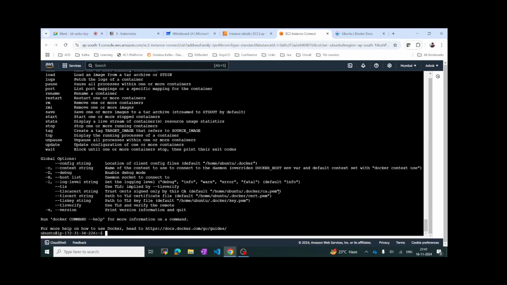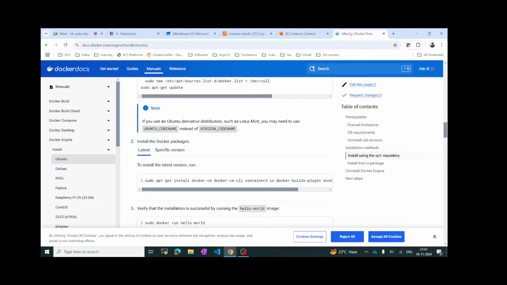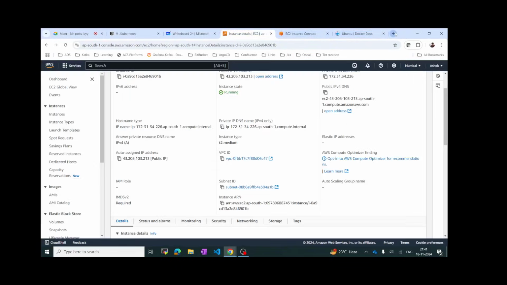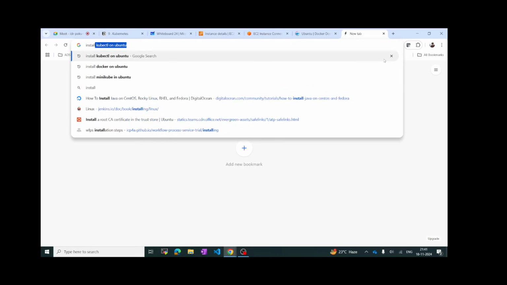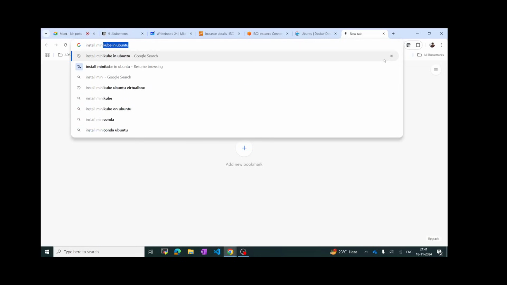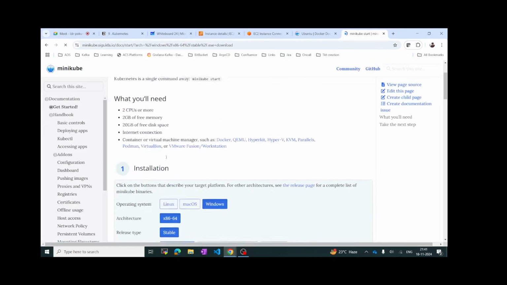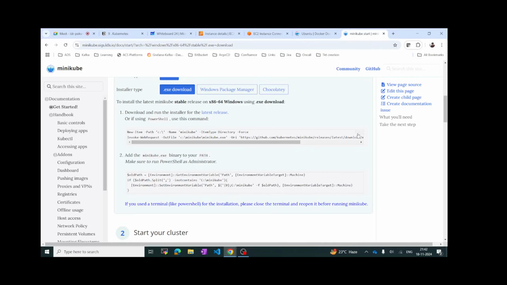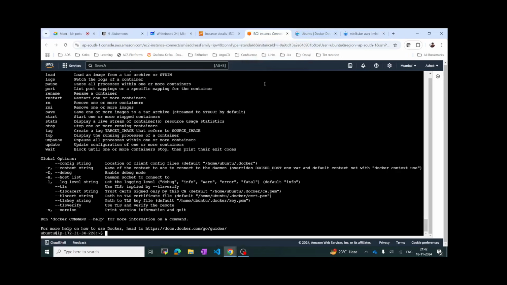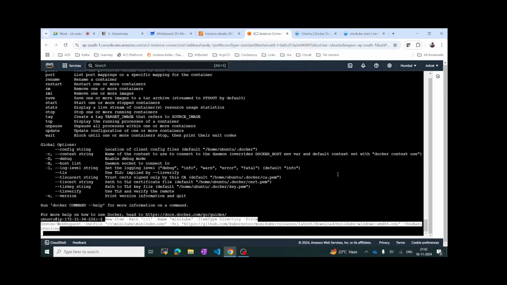Yeah, Docker is up. Now once Docker is done, let's install Minikube. Search install Minikube in Ubuntu. Just come here, and it is very simple to create the cluster. This is also a Kubernetes cluster, and it is very simple to set up. Just paste this one.